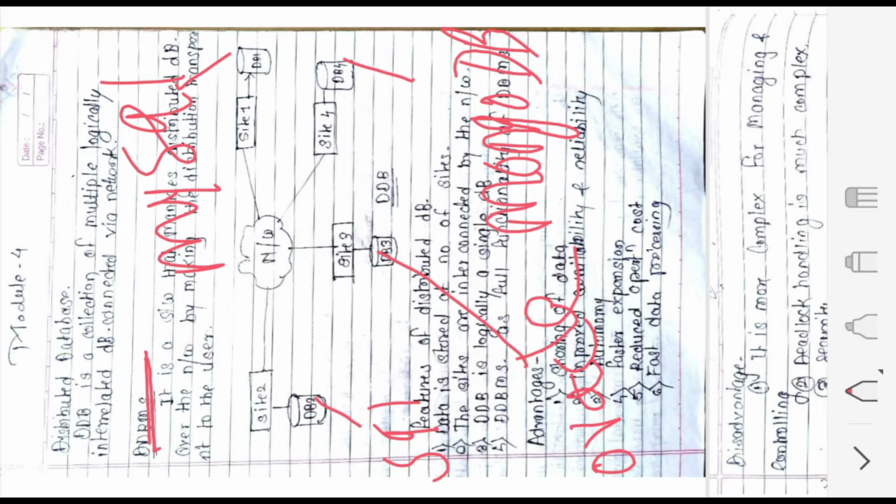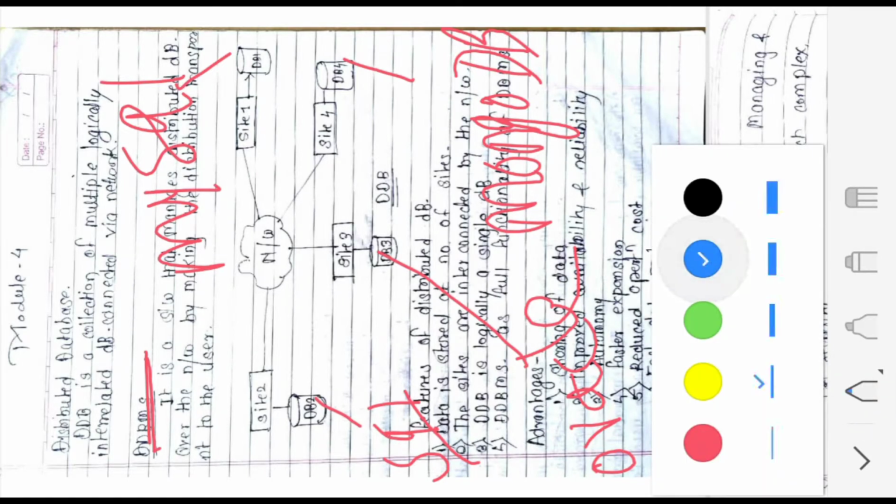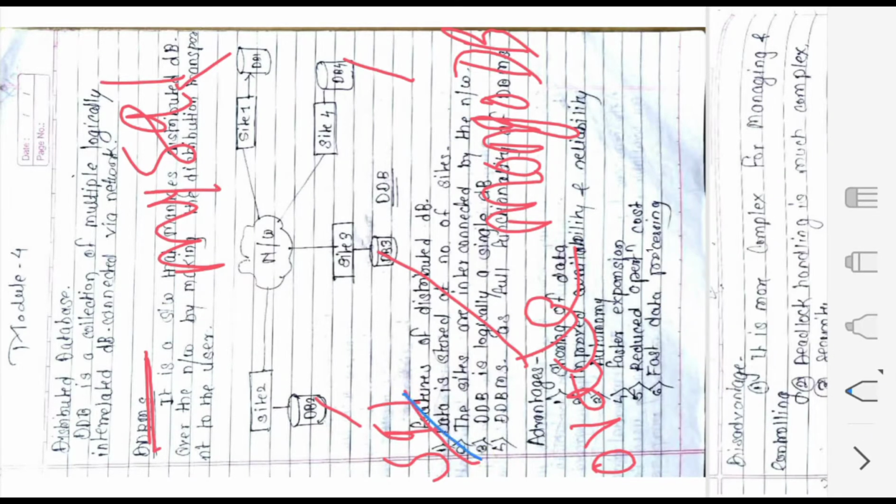So it is not compulsory that all these sites will use the same software. They can use different software.